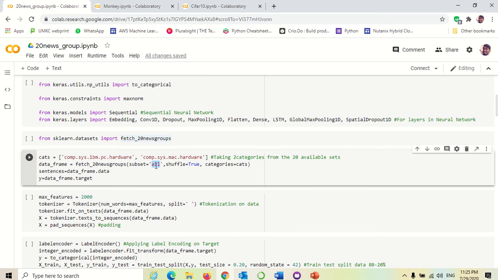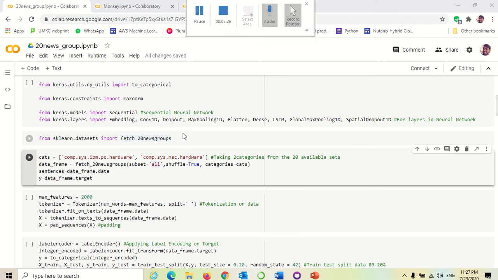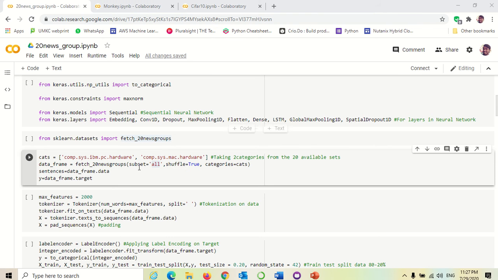I was downloading both train and test completely, so I put all. We have taken those two categories and subset as all, so that it downloads all the train and test related data. If you are specific about train or test, specify it. I have taken dot data into sentences and dot target into y.